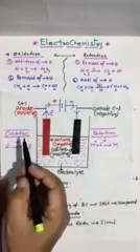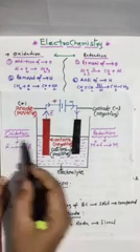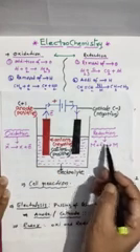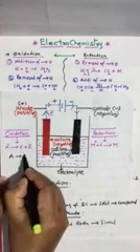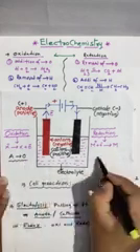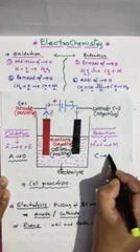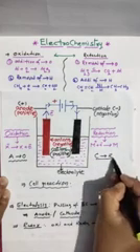Remember, at anode oxidation will take place, at cathode reduction will take place. So remember: anode oxidation, AO; cathode reduction, CR. Clear?